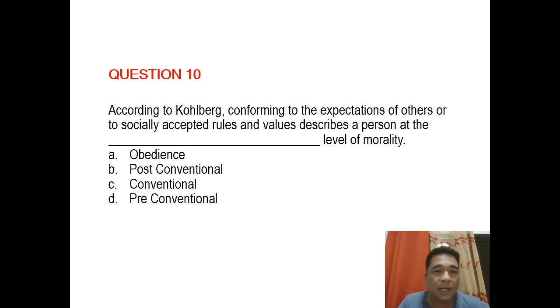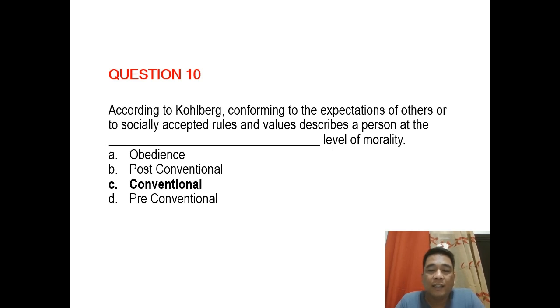As we have mentioned kanina, yung kay Lawrence Kohlberg, meron tayong tatlong levels. We have pre-conventional, conventional, and post-conventional. In this particular question, ang expectation ng society and all the socially accepted rules and values are present or being considered in the life of a particular person, then that person is under conventional level.